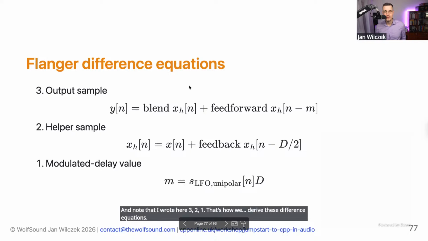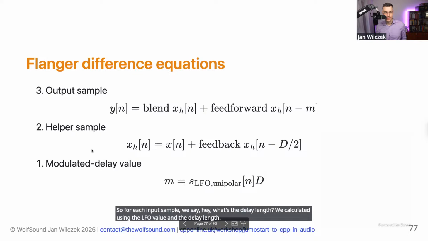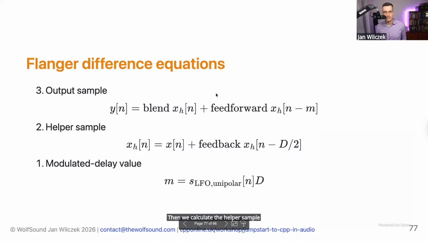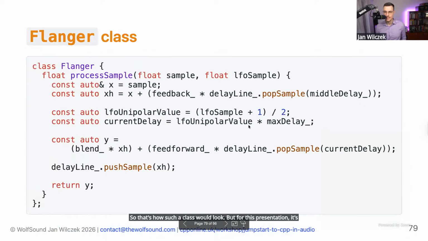But now when we implement this, we go the other way around. So for each input sample, we say, hey, what's the delay length? We calculate it using the LFO value and the delay length. Then we calculate the helper sample and then the output sample. And the amazing thing is that it's really easy now to put it into working code. So that's how such a class would look. But for this presentation, it's important to just look at the process sample function.